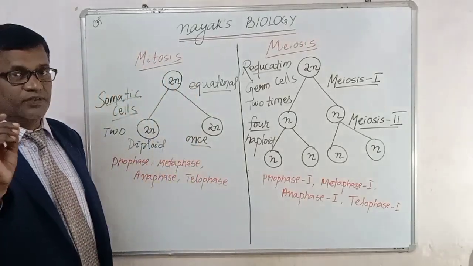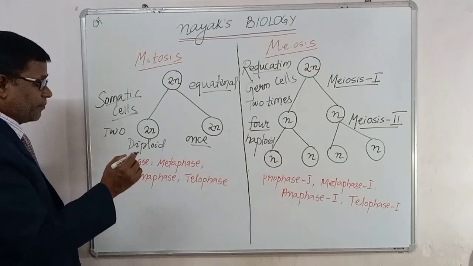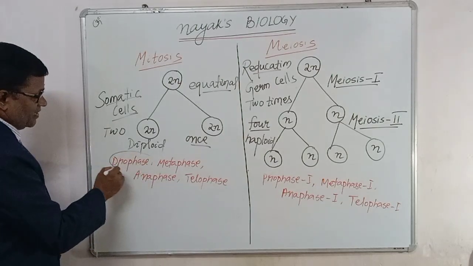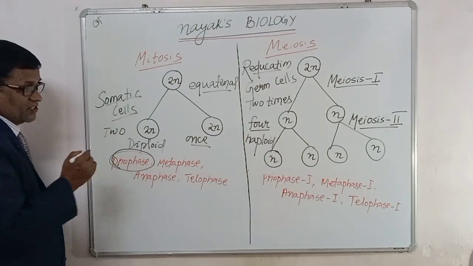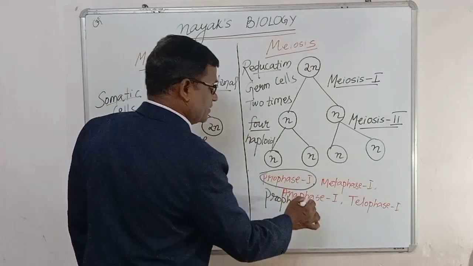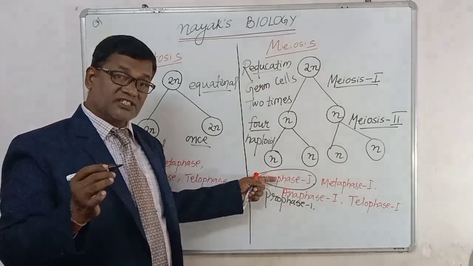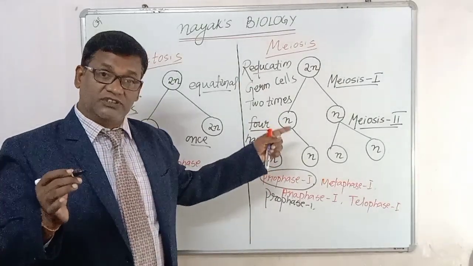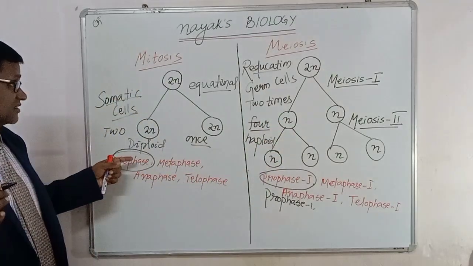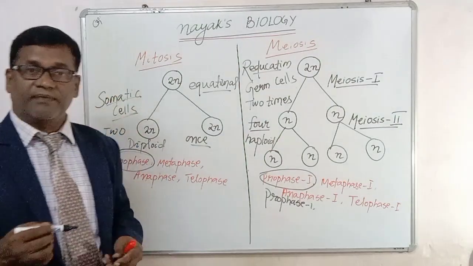And the last point, which is very very important: what is the longest phase in this? It is the prophase. Prophase is the longest phase of the mitosis, whereas prophase 1 is the longest phase of the meiosis. It is all about the difference between the mitosis and meiosis.